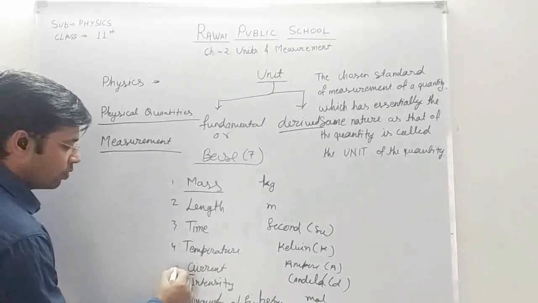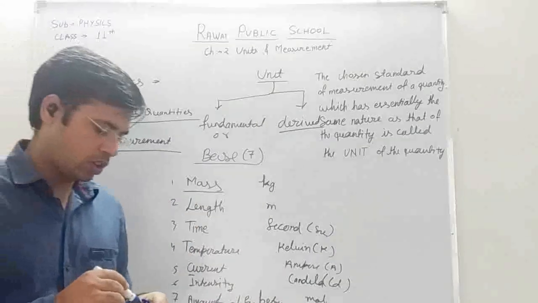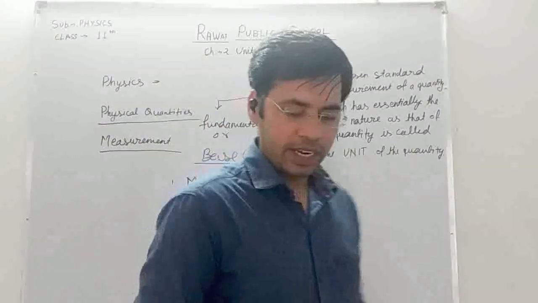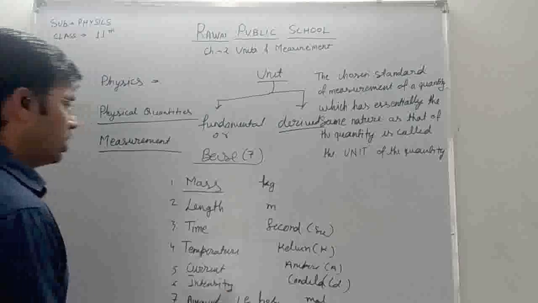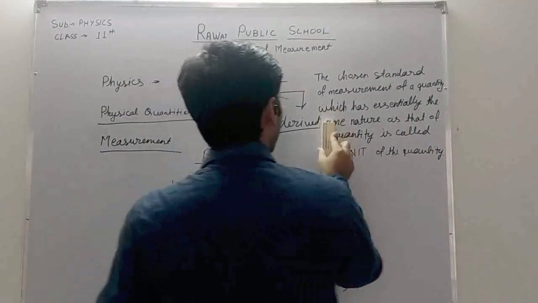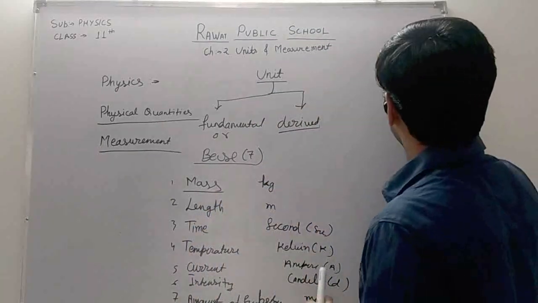We make all other units with the help of these base units, the fundamental units. The second type is derived units. We make derived units with the help of fundamental units.